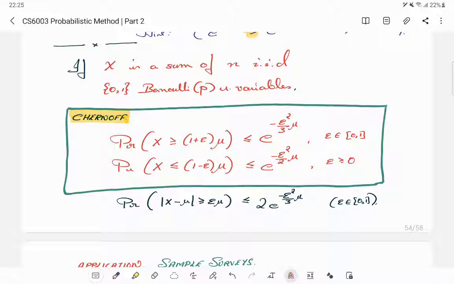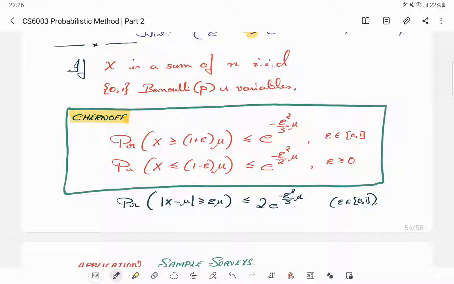You can extend this to sums of i.i.d. random variables with some kind of bound on how much the deviation of the individual ones is. They need not be identical, they need not be indicator variables like 0 and 1. As long as they behave in some nice fashion, you have similar bounds which work in looser and looser, or more and more general, scenarios. But for our purposes, this is the most commonly needed variant, okay.